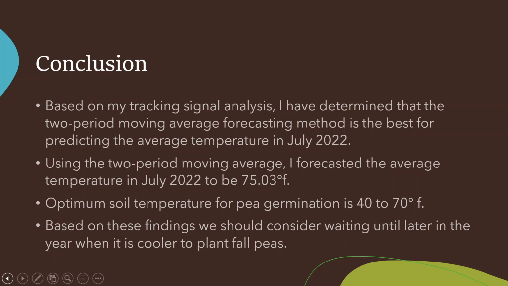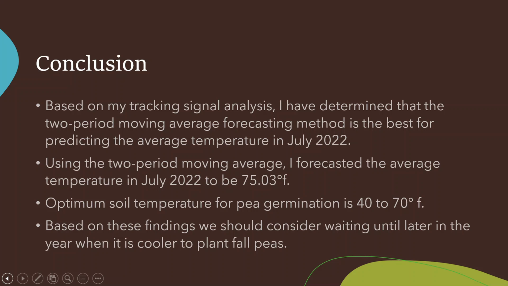Based on this tracking signal analysis, I've determined that the two-period moving average forecasting method is the best method for predicting the average temperature in July 2022. Using the two-period moving average, I forecasted the average temperature in July 2022 to be 75 degrees Fahrenheit.